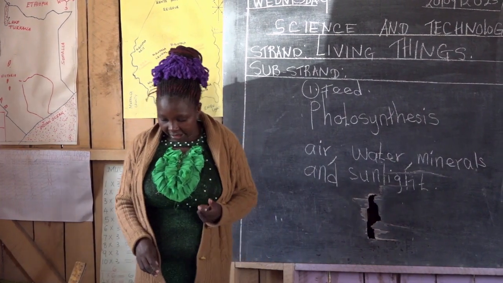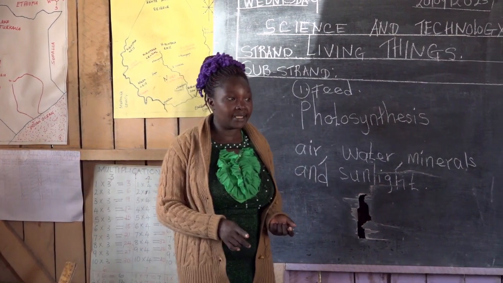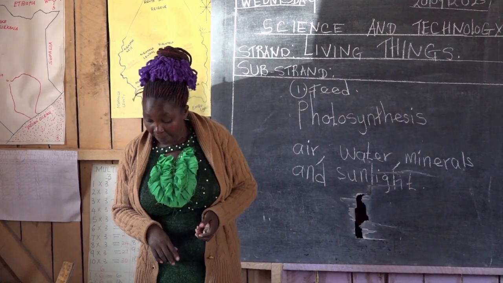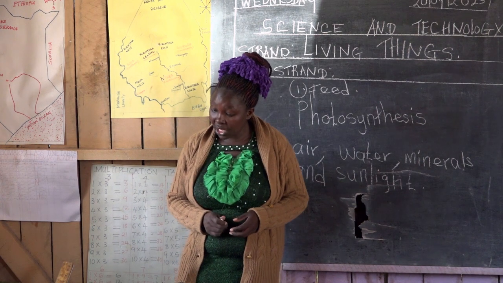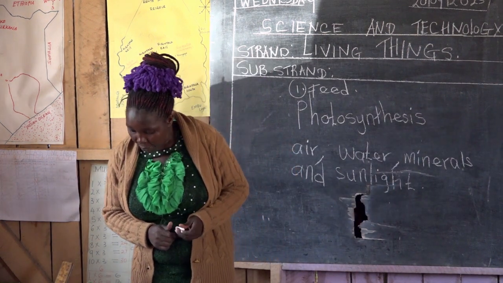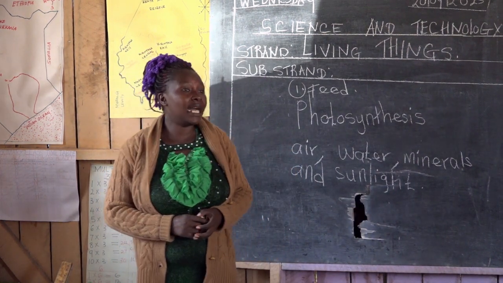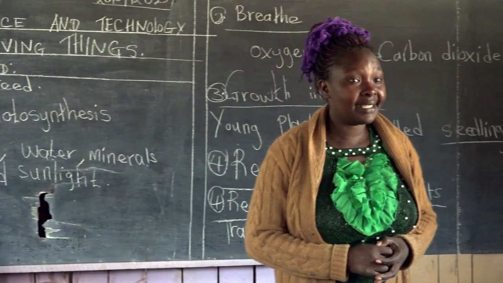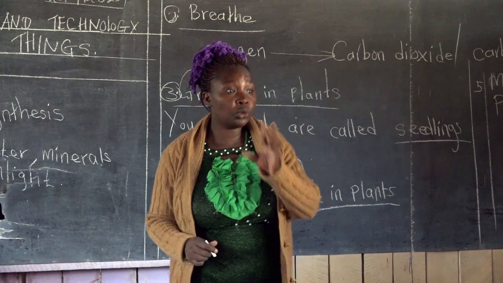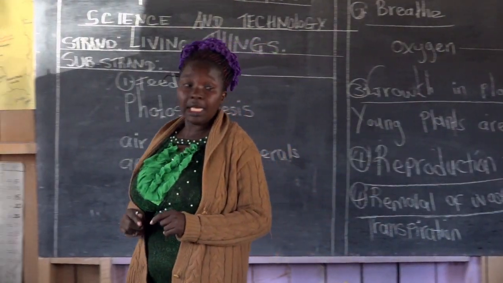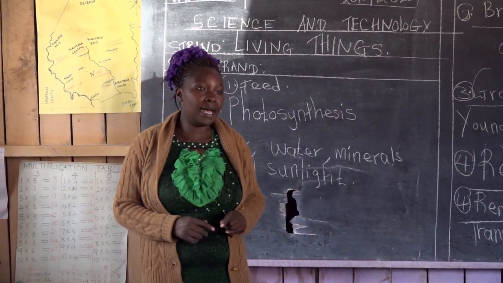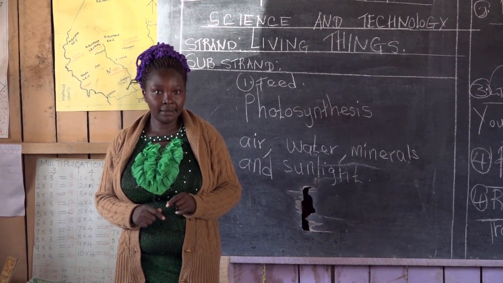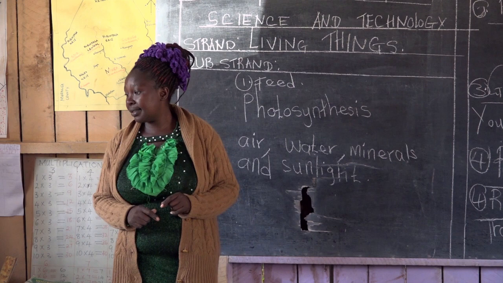Most living things can move from one place to another. Plants are fixed and supported in soil by the roots. However, plants move through their parts. So we shall do 2 experiments here, and you will see how they move through their parts. The first one we shall do in the next lesson.